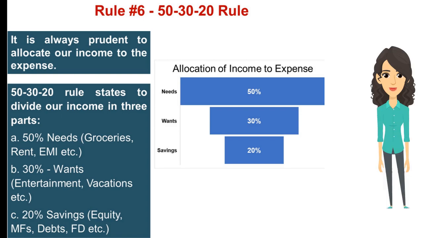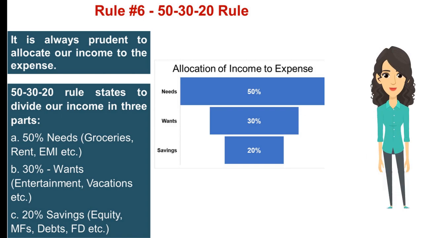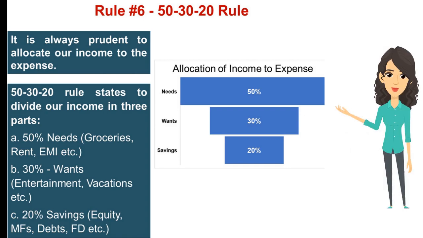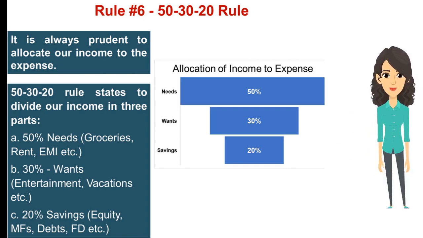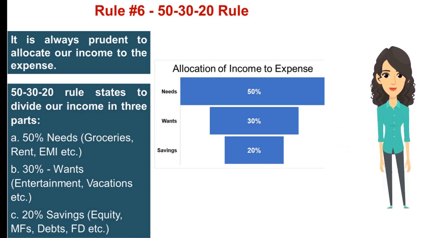Rule number 6, the 50, 30, 20 rule. It is always prudent to allocate our income to expenses. This rule states to divide our income into 3 parts. A. Allocate 50% of income to needs, that is groceries, rent, EMI etc. B. Allocate 30% of income to wants, that is entertainment, vacations etc. C. Allocate 20% of income to savings, that is equity, MFs, debts, FD etc.